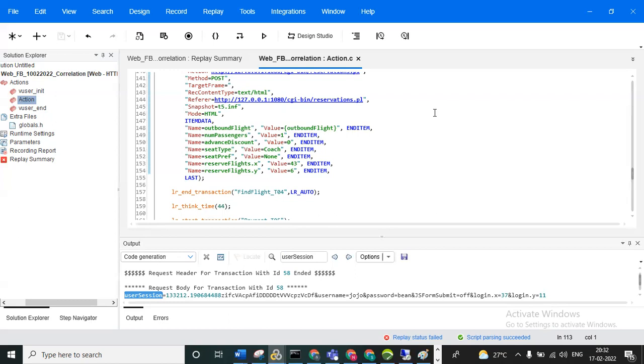One more: my first request itself keeps on failing. What could be the reason for this? My first request itself keeps on failing, what could be the reason? Anyone guess? So we need to write the web_add_header function and make it pass.